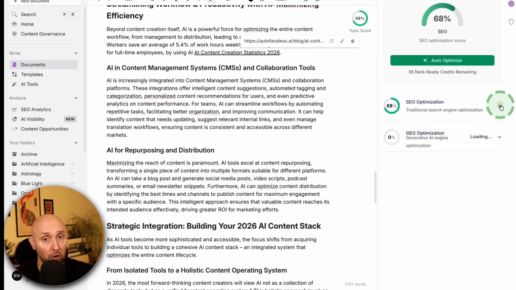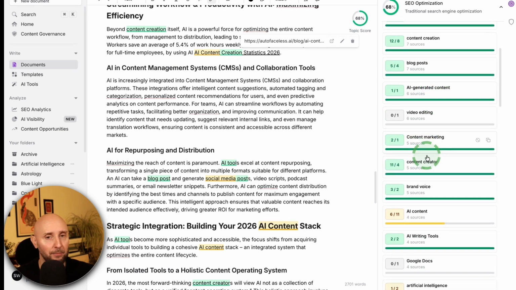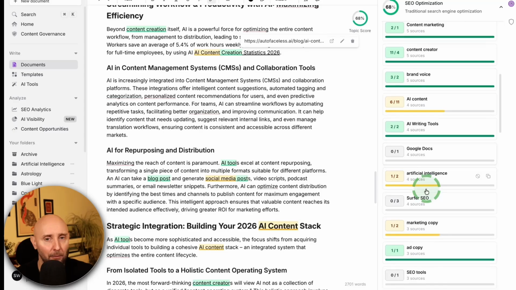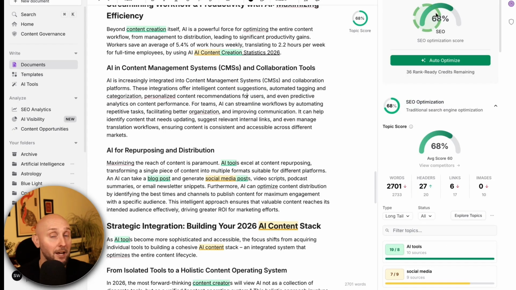But if I click from this drop down right here, now we can see more detail about our article, which keywords have been included in our article right here, and where Phrase is suggesting we should add that keyword a few more times. And as you add those keywords to your content manually, your SEO score will increase. You don't need to get it to 100%, but the higher the better. Usually personally, I aim for something over 80%, just as a rough idea.